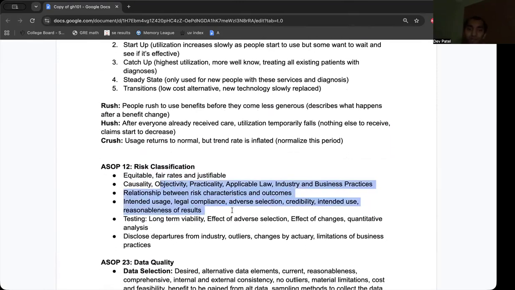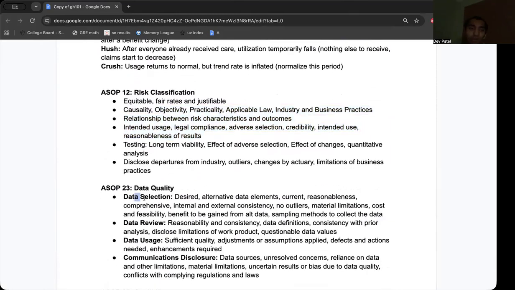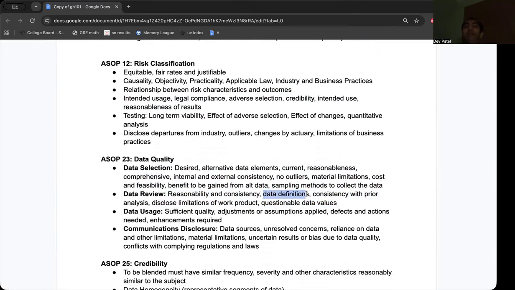Make sure that they're reasonable. And data quality, we know we have selection, review, usage. So selection, what's the cost of attaining other data? What's the benefit? What's the use case? Is it consistent with the other data sources? What's the reasonability? Data review, reasonability, outliers, limitations, consistency with prior analysis, data definition.